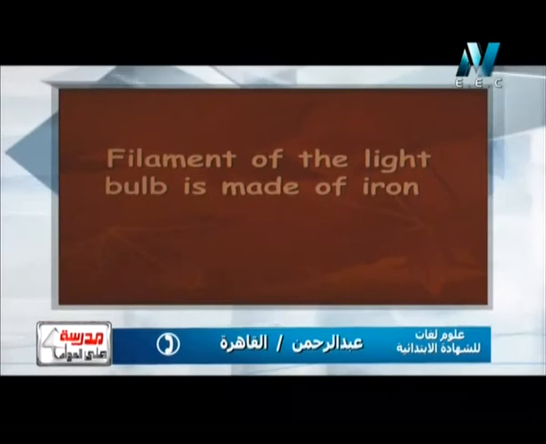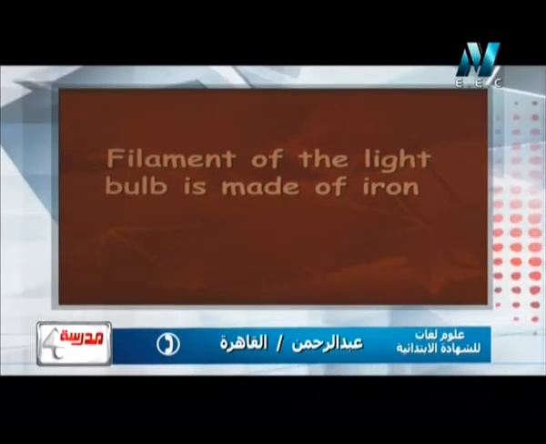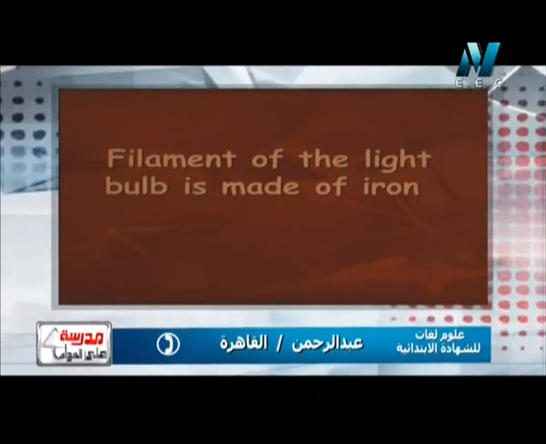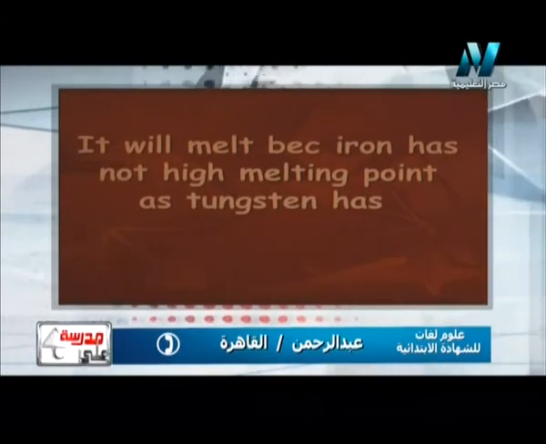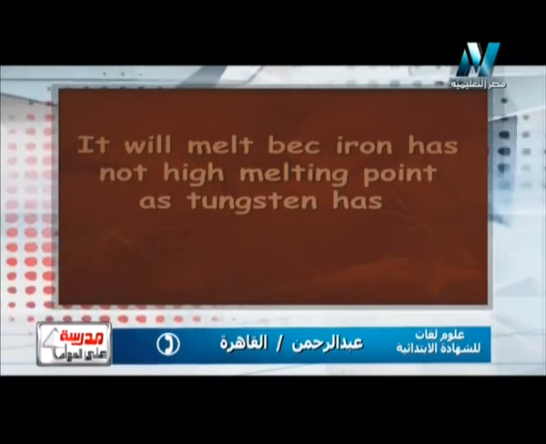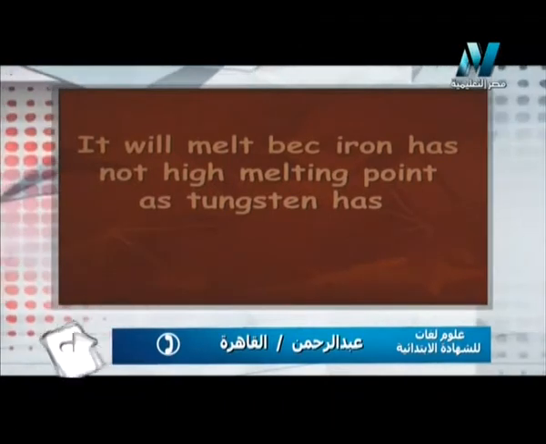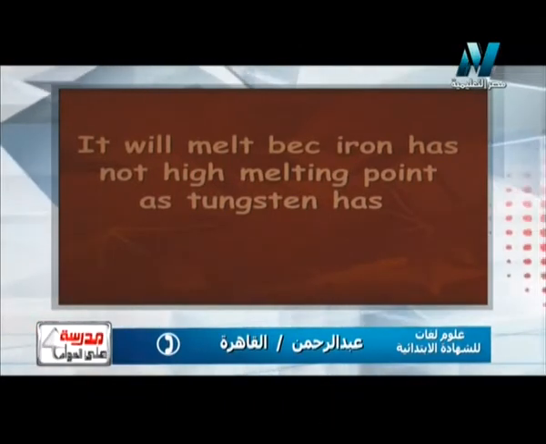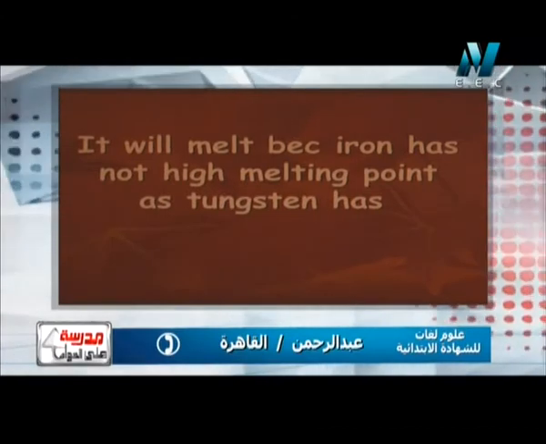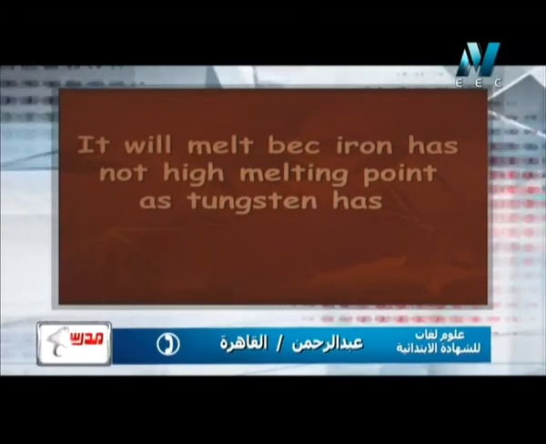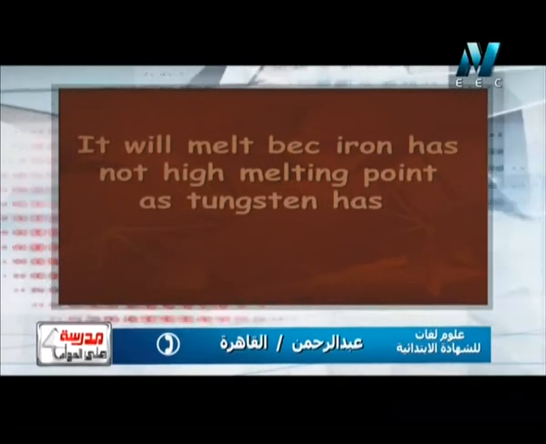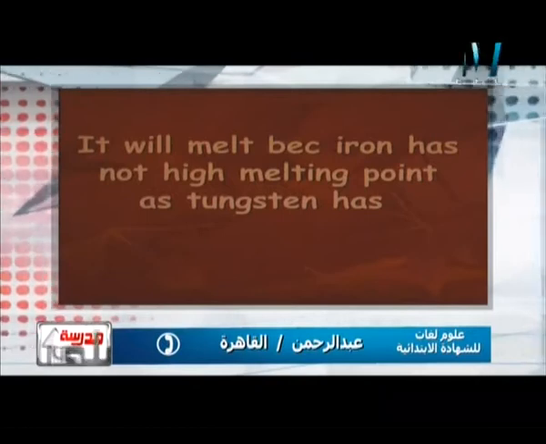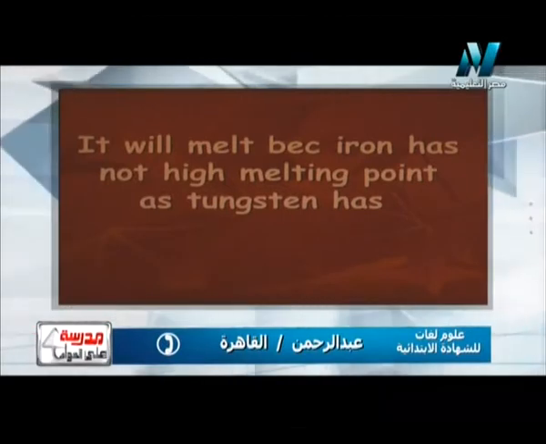Very good, Abdurrahman, but it's a very long answer. I want a simple answer. So the answer simply will be that it will melt because iron has not a high melting point. Again, the filament made of iron will melt easily because iron has not a high melting point such as tungsten has. Again, it will melt easily because iron has not a high melting point as tungsten has.